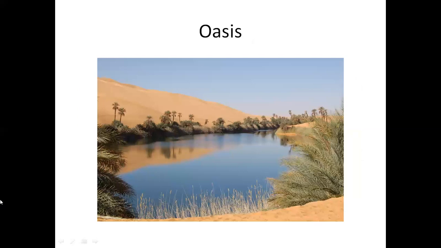There is a scarcity of water in the desert. There are areas in the desert where underground water springs up to the surface. These areas are called oases. Human settlements and villages are located near oases because water is easily available here.